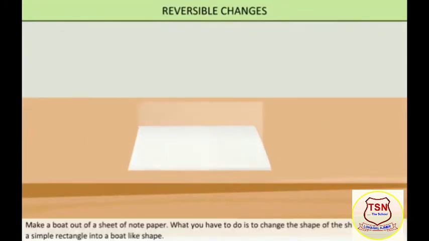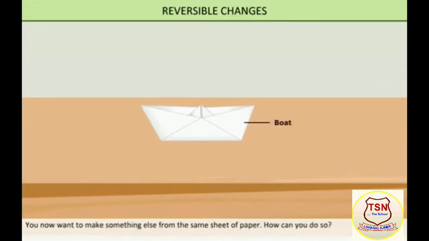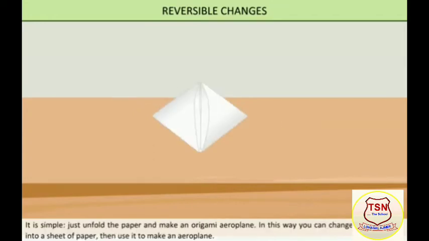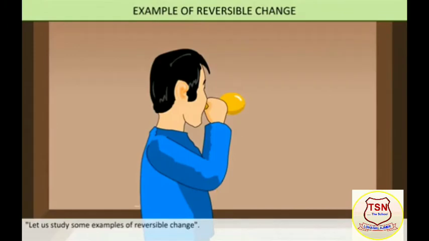Make a boat out of a sheet of notepaper. What you have to do is to change the shape of the sheet of paper from a simple rectangle into a boat-like shape. You now want to make something else from the same sheet of paper. How can you do so? It is simple, just unfold the paper and make an origami or aeroplane. In this way, you can change this boat back into a sheet of paper, then use it to make an aeroplane. Let us study some examples of reversible change.